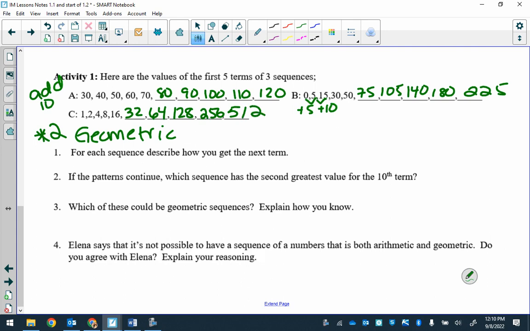Good job. All right. So if the pattern continues, which sequence has the second greatest value for the 10th term? B. Good. Okay. Which of these could be geometric? We already talked about it. Is C, because you have a growth factor of 2. Good. Excellent.